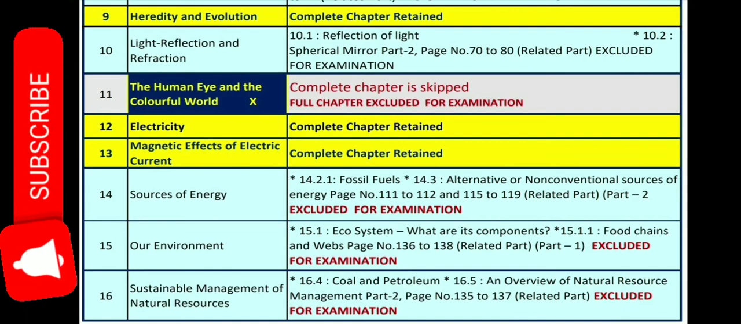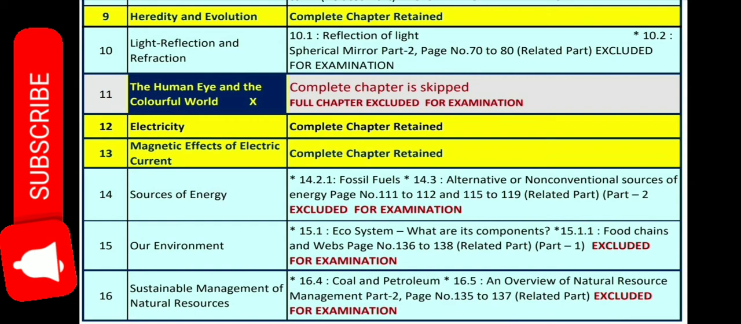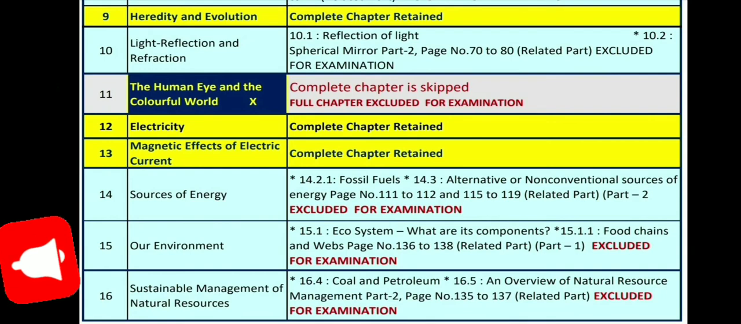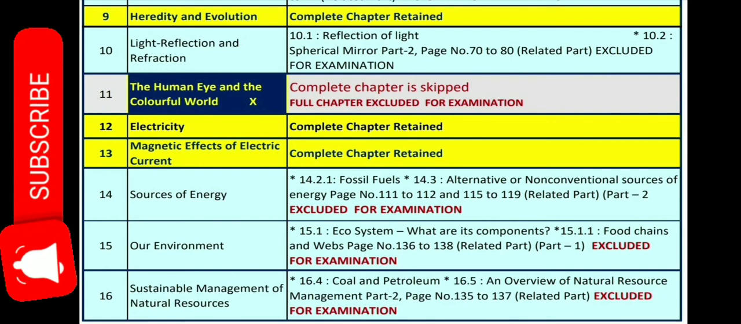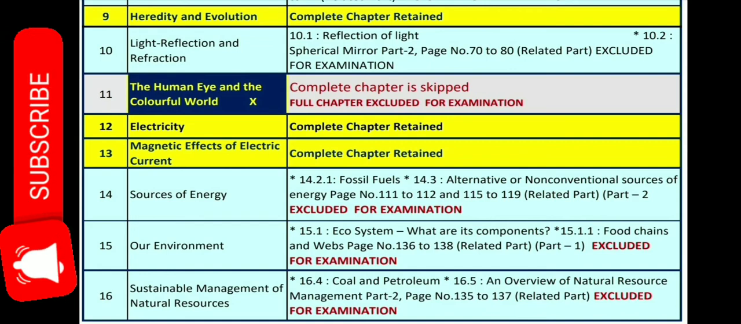Next one is the sources of energy. 14.2.1 fossil fuels, 14.3 alternative or non-conventional sources of energy, that is page number 111 to 112, and 115 to 119 is excluded for examination. Here take care that the page number 111 to 112 is deleted, and you have that middle part, 113 and 114, for your examination. Again 115 to 119 is excluded for examination.